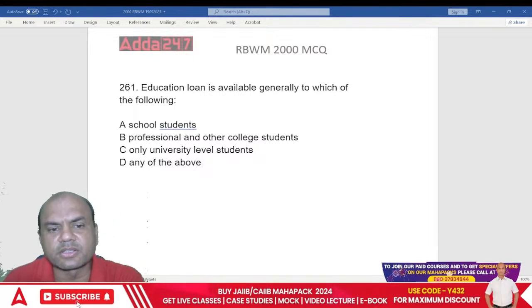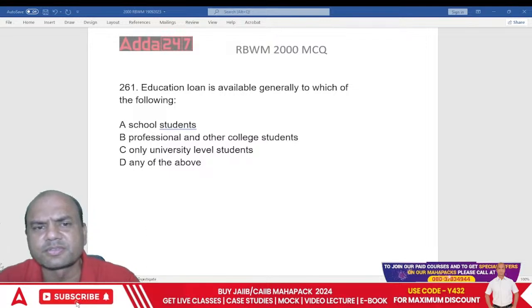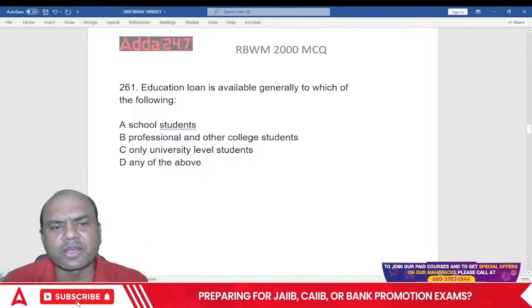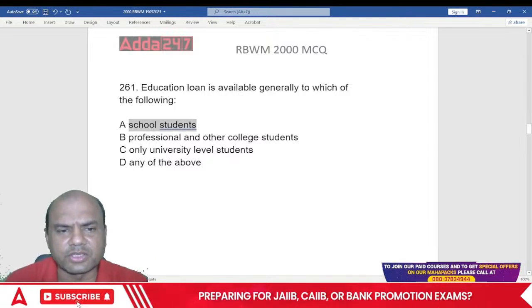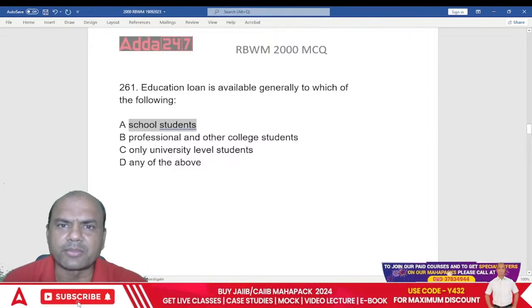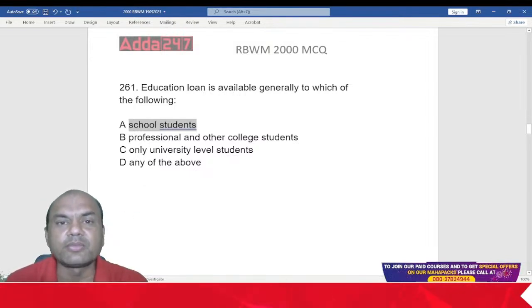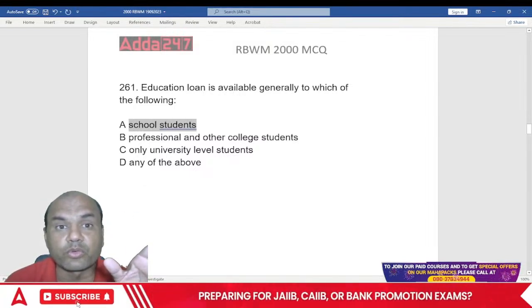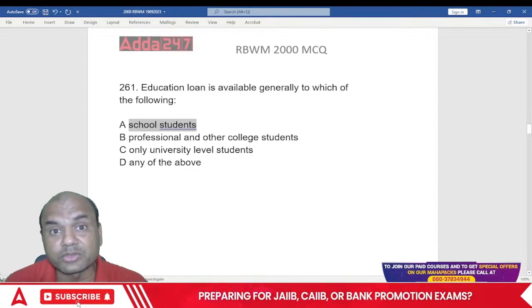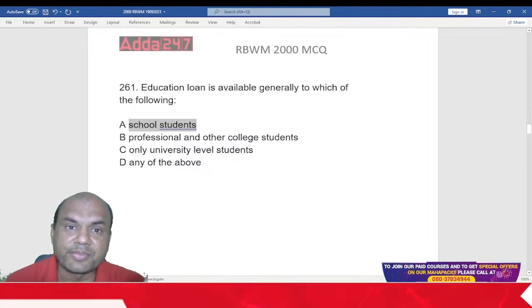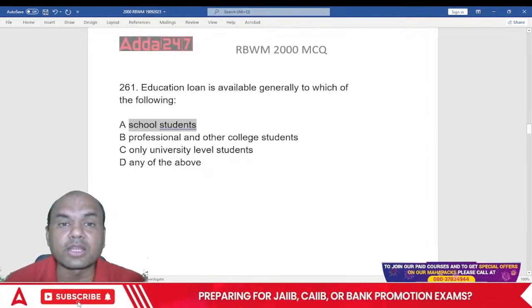School students? Have you seen any schools getting the education loan? I think within some years they'll also require it because the school fees are so huge now, isn't it? Look at the primary school fees in the private schools. They are around 2 and in metro cities they are around 4 to 5 lakhs. Many of you might be staying in metros, you might be seeing those private school fees. In tier 2 cities, they are around 1.5 lakhs.